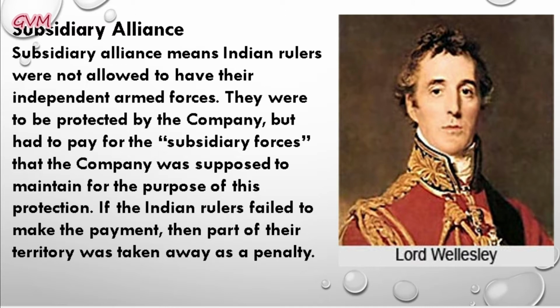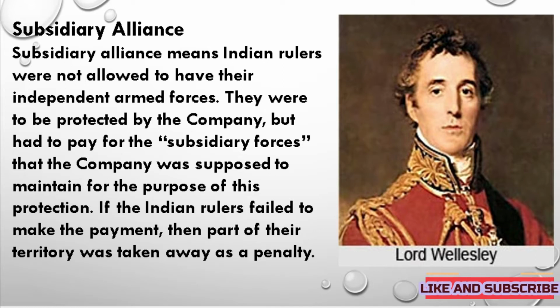Students, the main key points of this subsidiary alliance were that the allies of Indian state rulers were compelled to accept the permanent garrison of the British army within their territories, and they had to pay a subsidy for its maintenance.